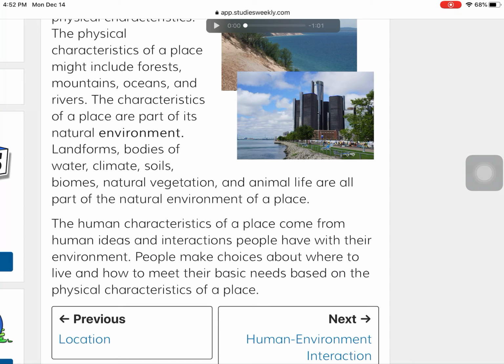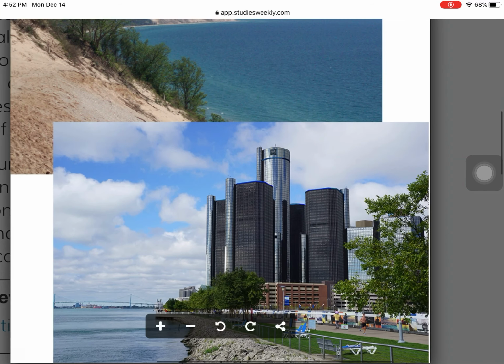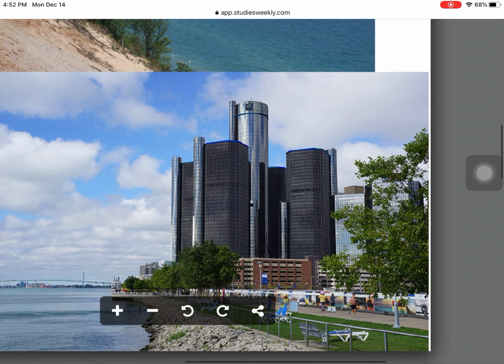What are our needs as humans? Well, we need food and water and shelter in order to survive. So when we go to look for a place to live, we're looking for a place that can fulfill those needs for us. Let's look at this picture here. What human characteristics do you see in this bottom picture? I see quite a few.